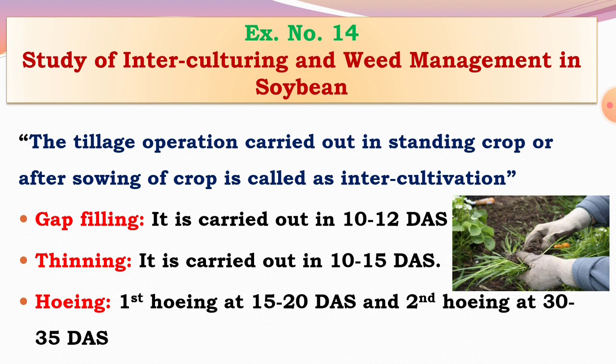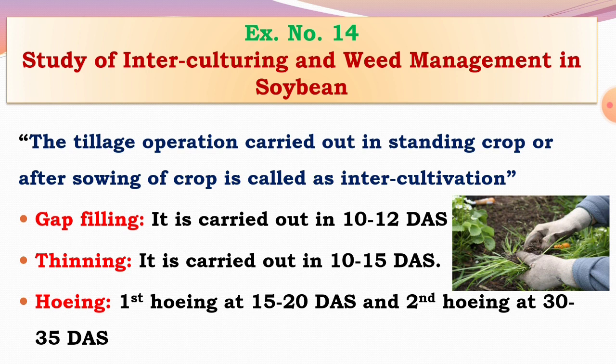The first intercultivation operation is gap filling. This tillage operation is carried out in 10 to 12 days after sowing. Thinning means removal of excess plants to maintain the plant population and to maintain the spacing between row to row and plant to plant, and it is carried out in 10 to 15 days after sowing. After sowing, first gap filling is carried out at 10 to 12 days, and then thinning at 10 to 15 days after sowing.